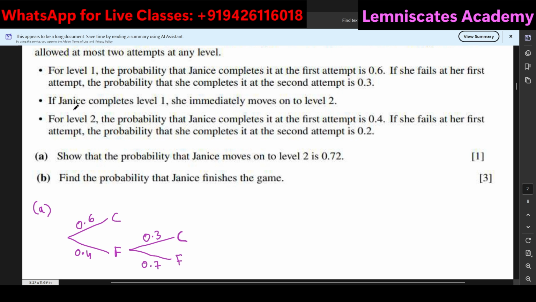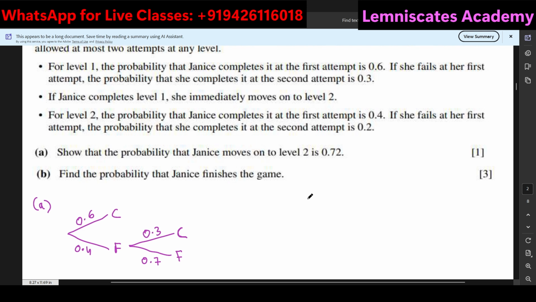Now, if Janice completes level 1, she immediately moves on to level 2. And for level 2, the probability that Janice completes it at the first attempt is 0.4. Of course, it is tougher than level 1, so the probability of completion has decreased. And if she fails at her first attempt, the probability that she completes it at her second go is 0.2.